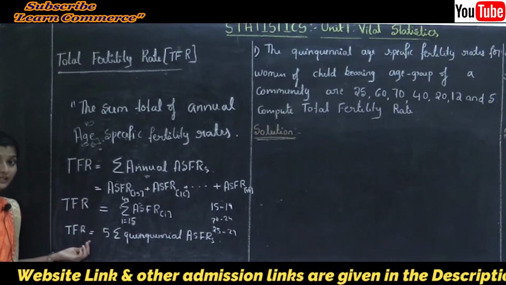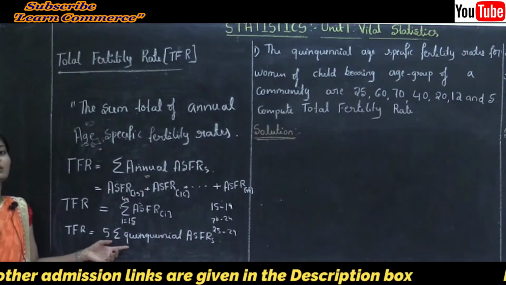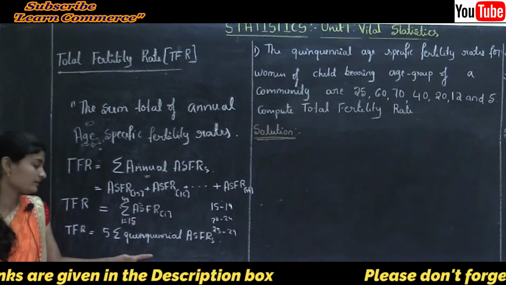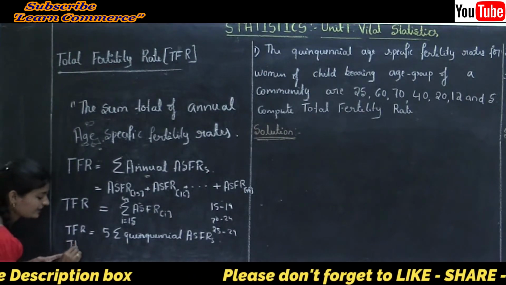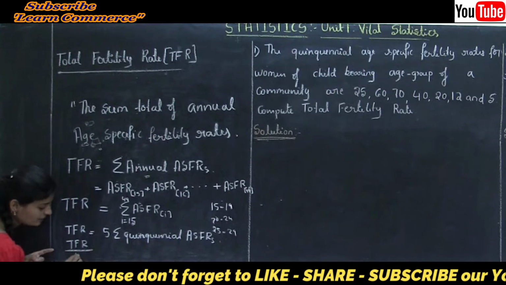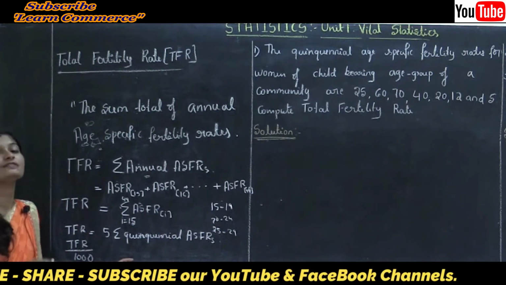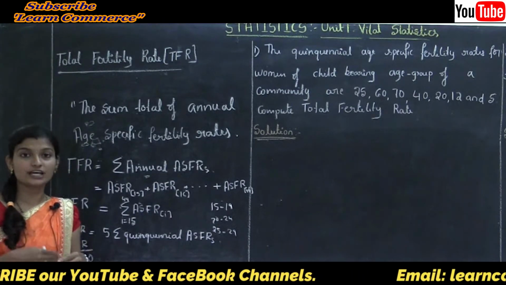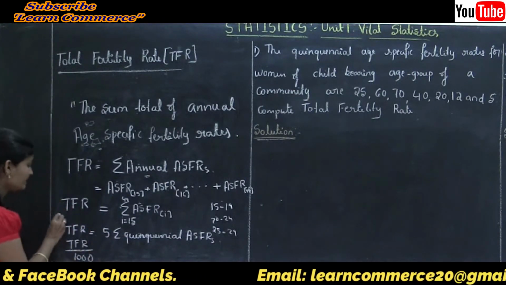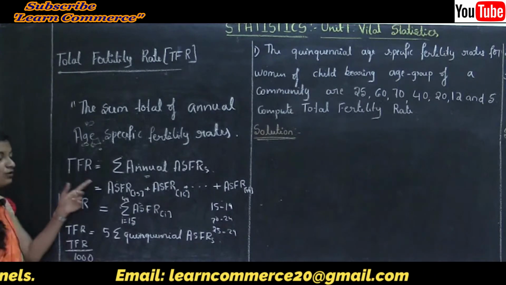Total fertility rate indicates the number of children born per 1000 women. If I write TFR divided by 1000, it gives the average number of children born in the lifetime of one woman. These are the formulas to calculate total fertility rate.